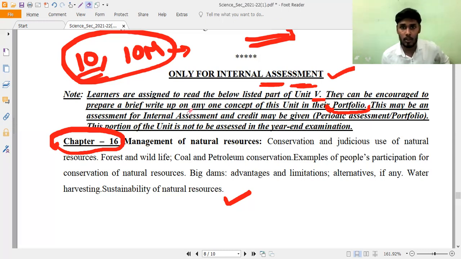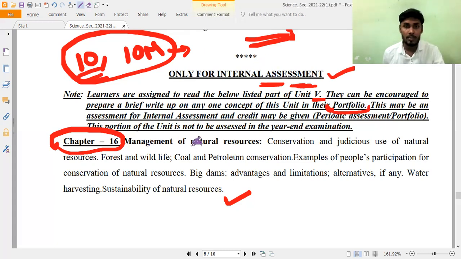There is no practical here. Write up on any concept of this unit in their portfolio. So this may be an assessment for internal assessment, and credit may be given like a periodic assessment portfolio. This portion of the unit is not being assessed in the year-end examination. This chapter is not included in our year-end examinations like term 1 and term 2. It is only for internal assessment.